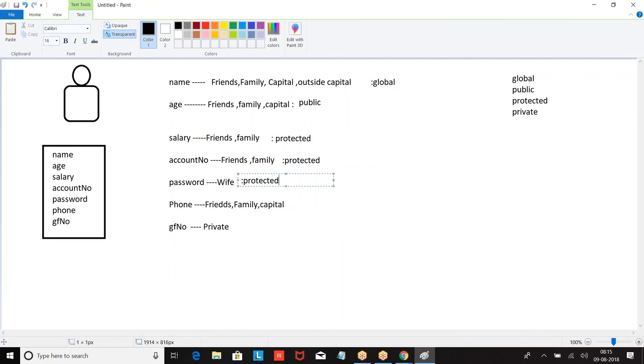Protected. Satish, global means, I will explain it, that particular organization. I will explain it. Hold for a minute. Public.